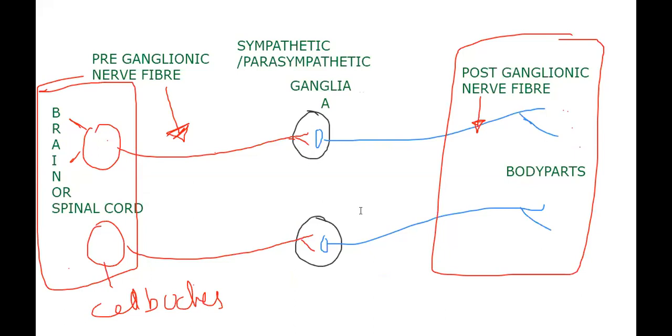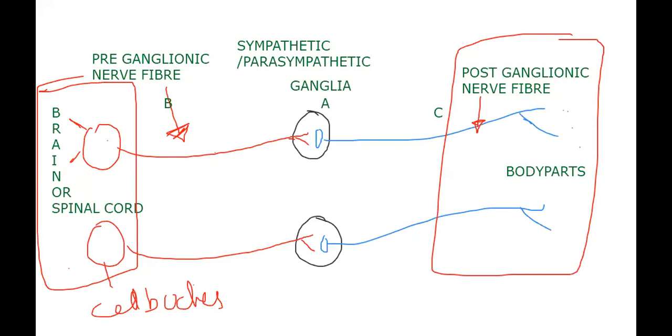I start the statement from here. The sympathetic nerve ganglia, whose preganglionic nerve fibers come from the brain or spinal cord, that means this is B, and their postganglionic nerve fibers go to body parts. So we started from the ganglia.